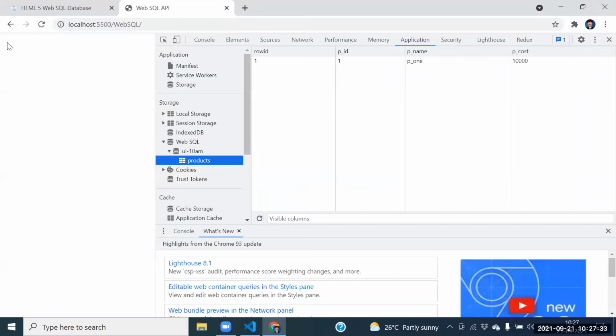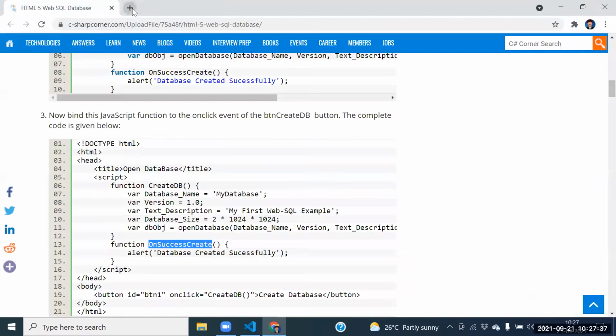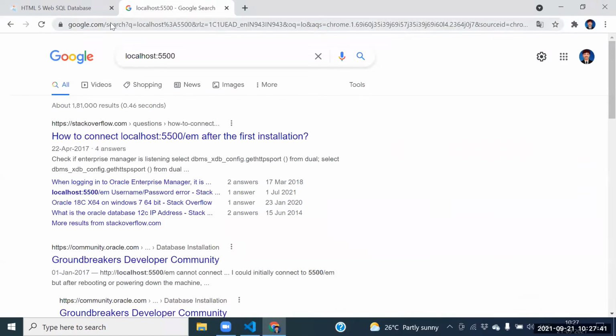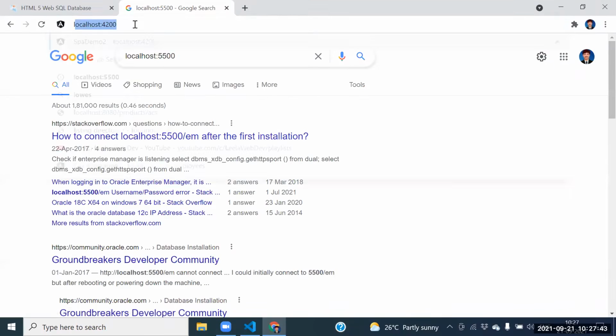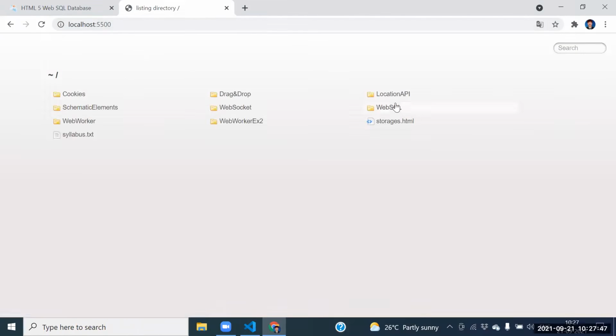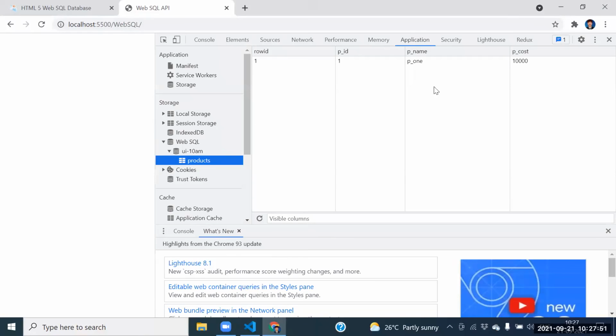Fine. Let me refresh it again. Guys, close it here and try to open it once again. Localhost colon 5500, we need to place the 5500 again. Next one, go to the WebSQL. Open the terminal here.